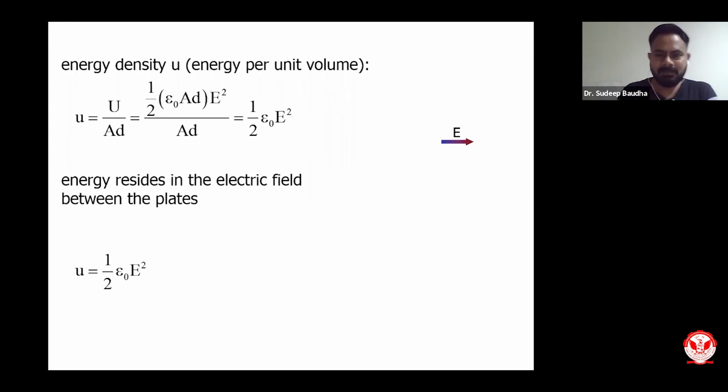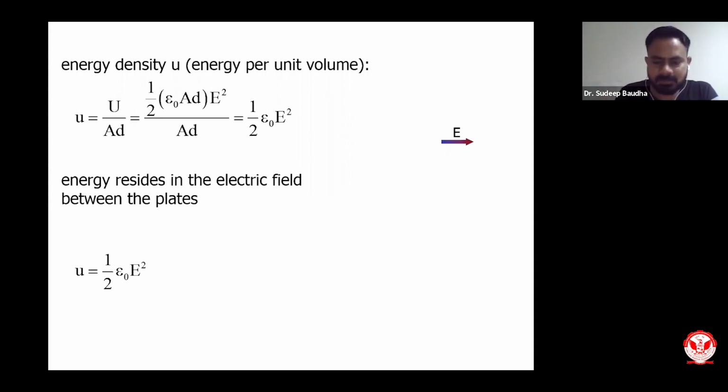An electric field is the component of energy which is there in a capacitor, and that is very true because even work is related to electric field, and work is nothing but a form of energy. That's why we say in a capacitor, in the electric field between those two plates, the energy will be stored.